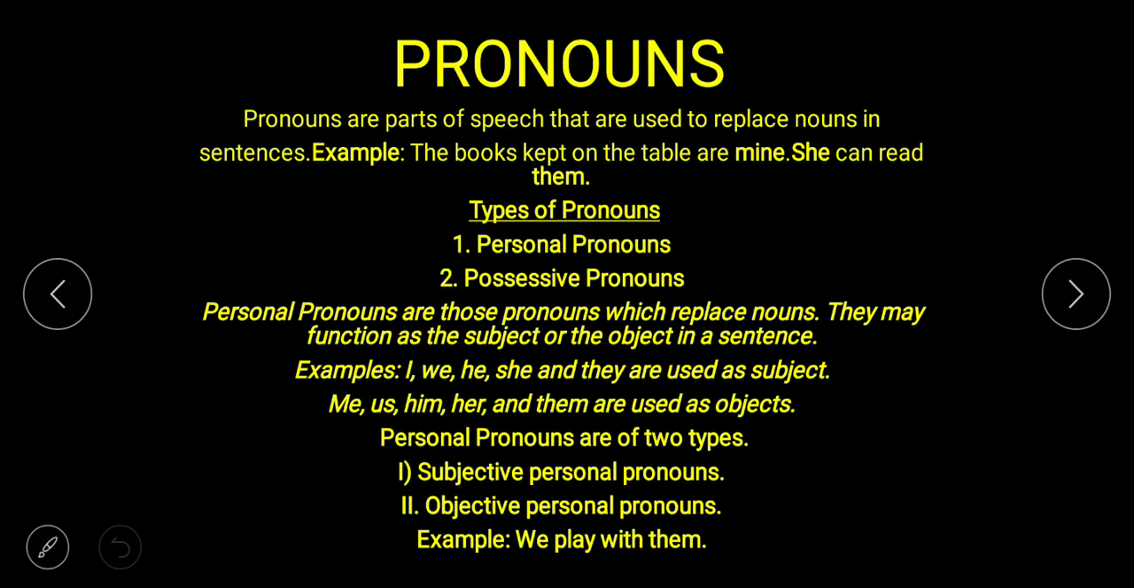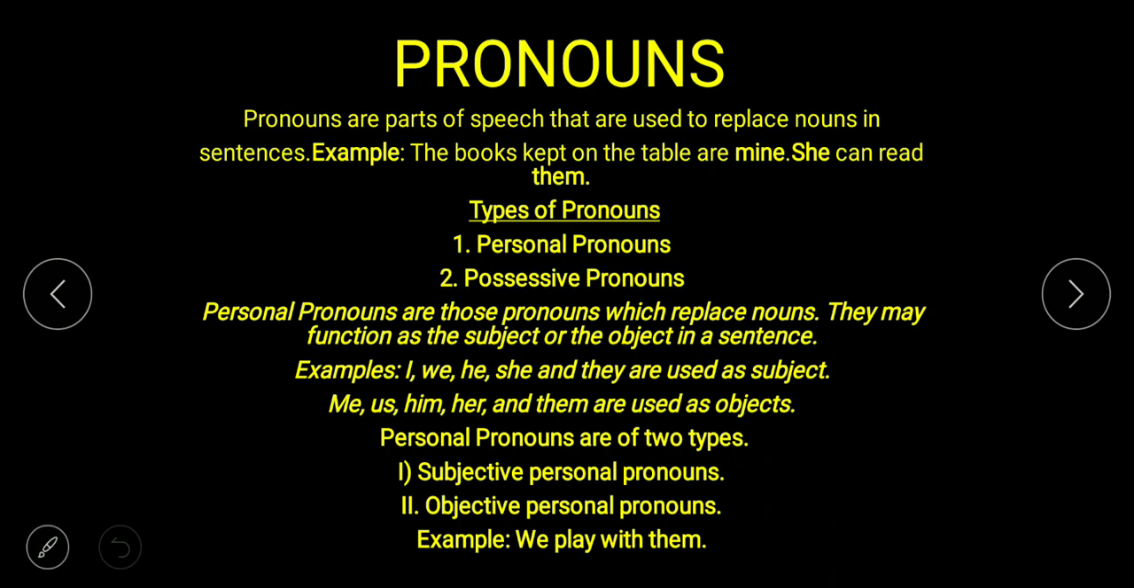Personal pronouns are those pronouns which replace a noun, like in place of Sita we can use she, in place of Ram, use he. I, we, he, she, they are personal pronouns. They may function as the subject or the object in a sentence. Examples: I, we, he, she and they are used as subject, and me, us, him, her and them are used as objects.